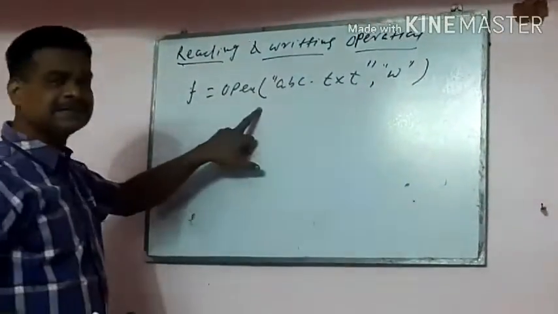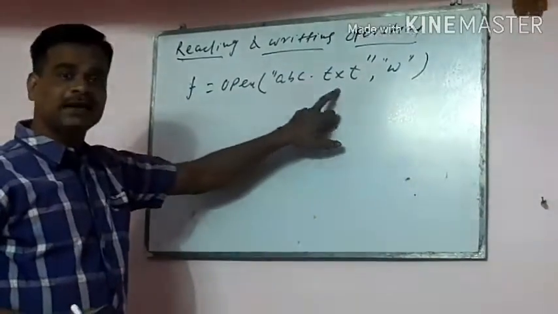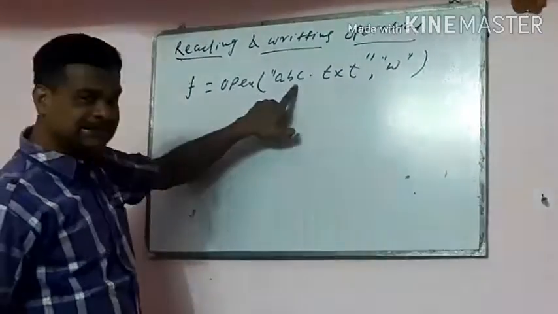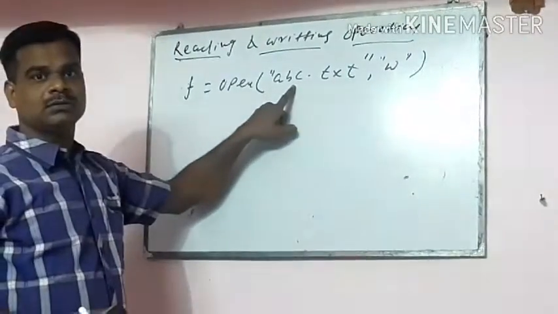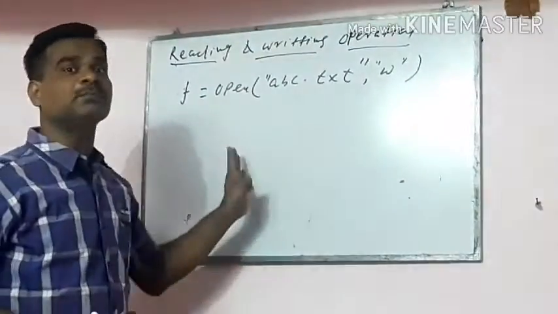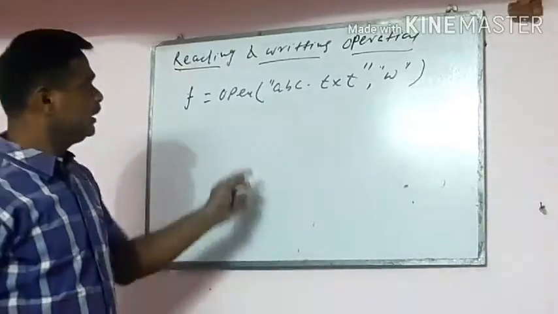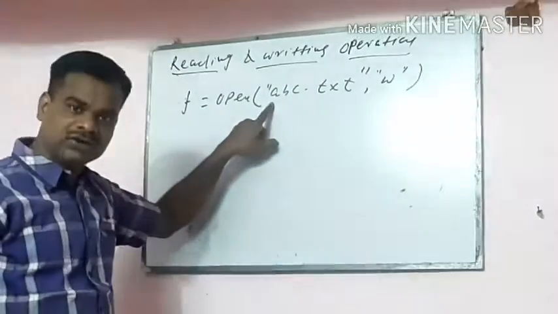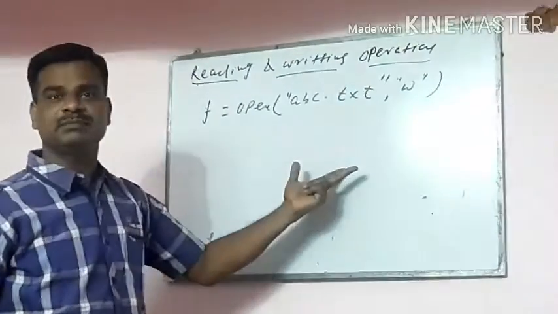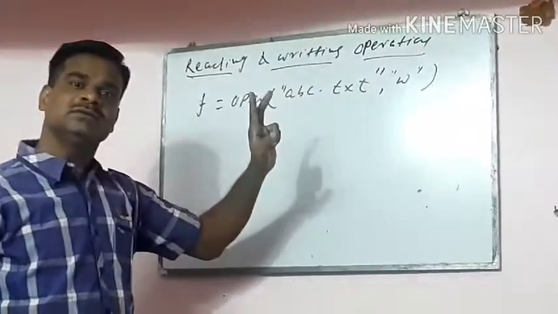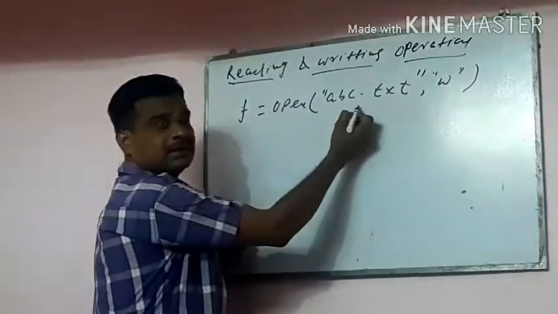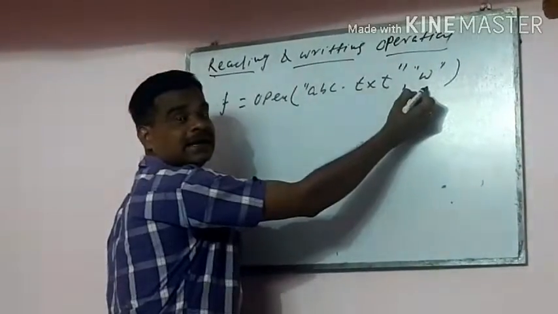This line tells that if abc.txt already exists, the content is written from the beginning. If the file does not exist, a new file called abc.txt is created and written from the starting. The file is opening in writing mode.